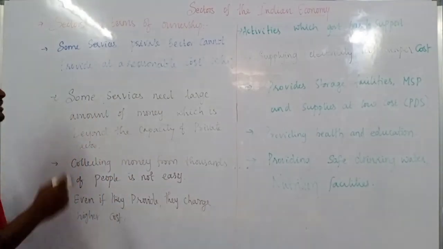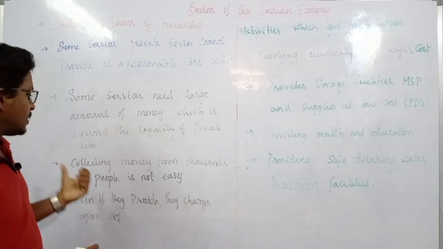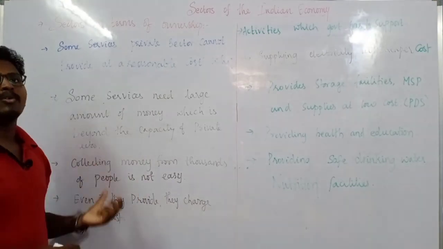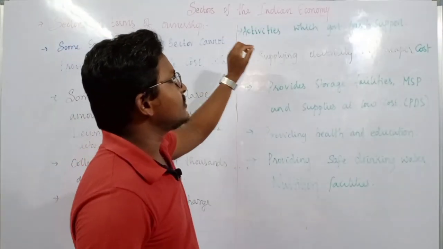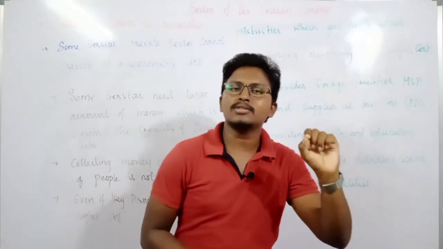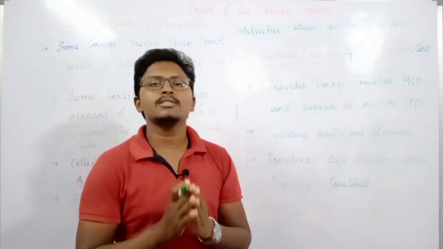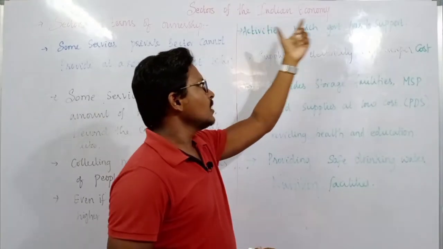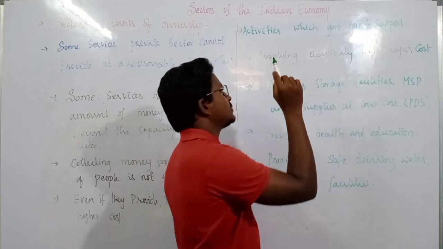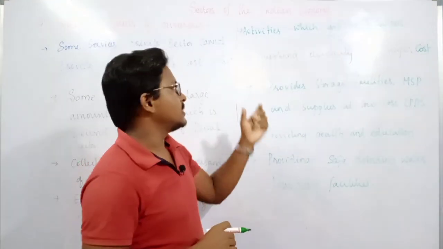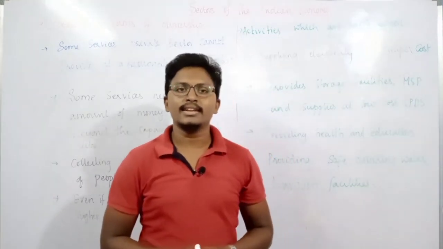That is, again, because it is beyond their capacity, or it is very difficult to collect money from them. At the same time, they may charge more and more money even if they provide the services. And apart from that, there are some activities which the government has to support. Apart from providing the services, the government is also required to support some activities. What are those activities mainly? One is supplying electricity at a cheaper cost to small scale industries or industries.